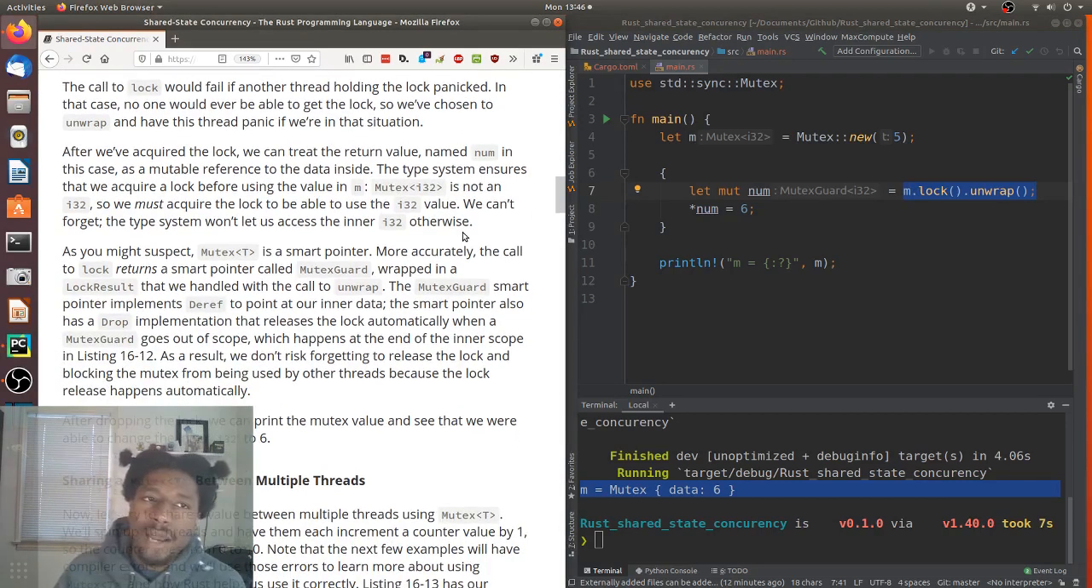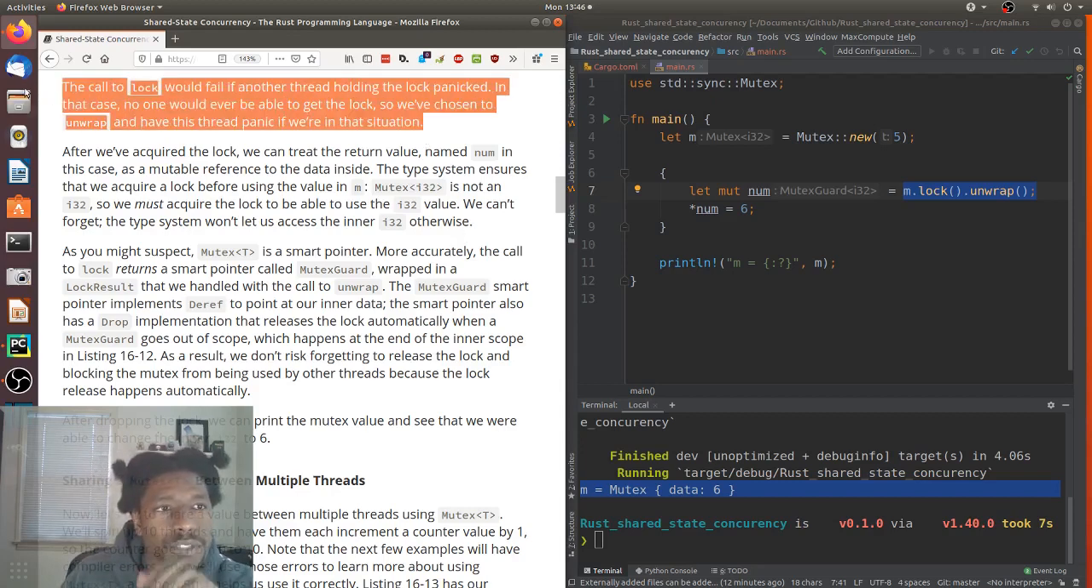The call to lock would fail if another thread holding the lock panicked. In that case, no one would ever be able to get the lock. So we've chosen to unwrap and have this thread panic if we're in that situation. That is interesting. So they're explaining the need for the unwrap, right?